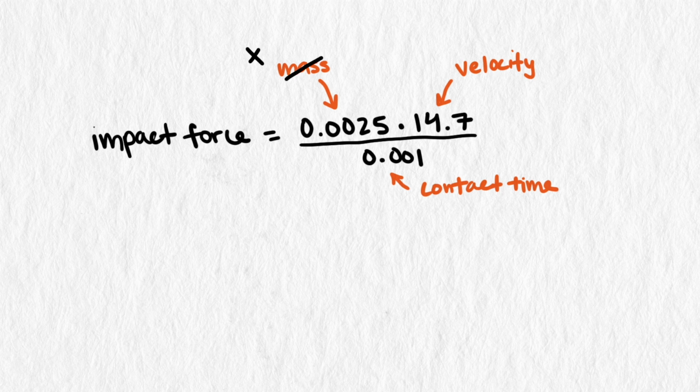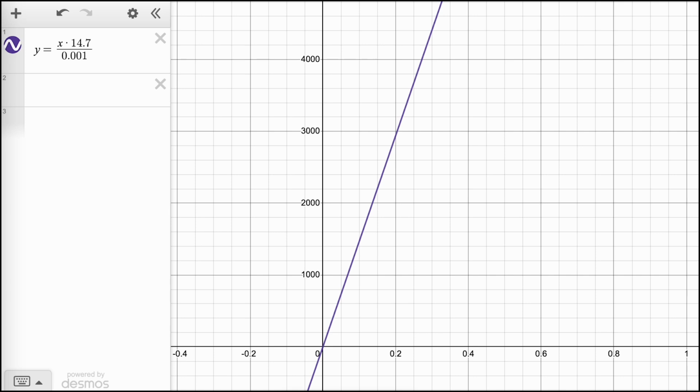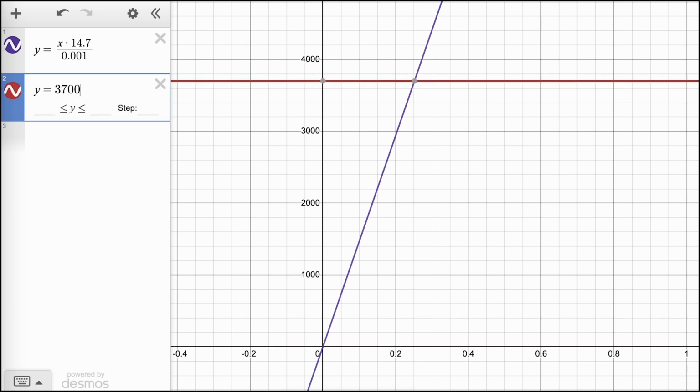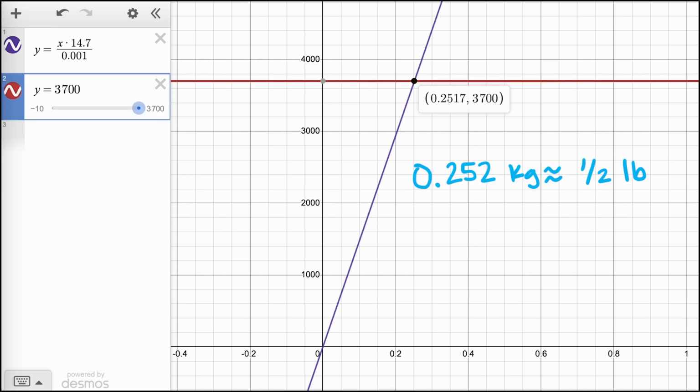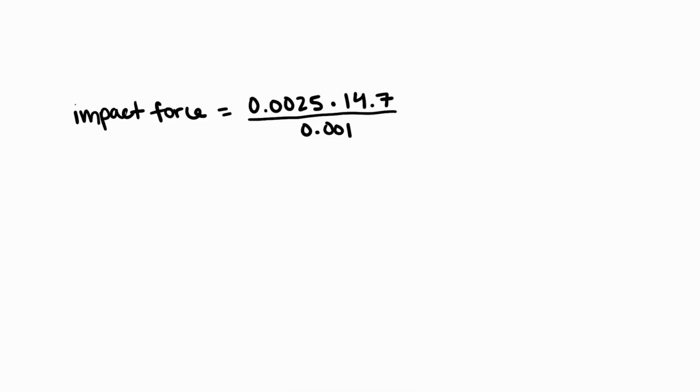and solve for x. We can see this visually in this graph as the intersection of our impact force graph with the line 3,700. We see that if our penny had a mass of 0.252 kilograms, or about half a pound, it could become lethal, generating 3,700 newtons of average impact force. That's quite a lot more mass though, 100 times more actually.